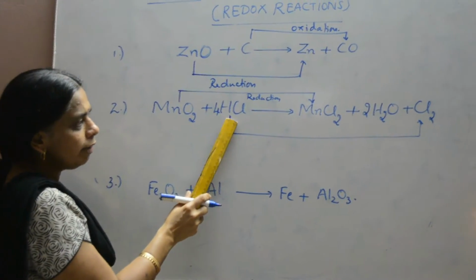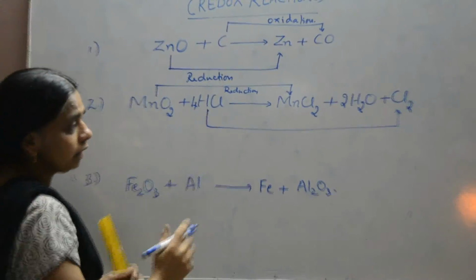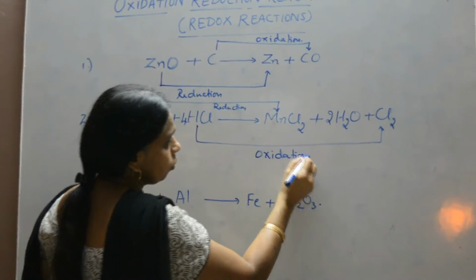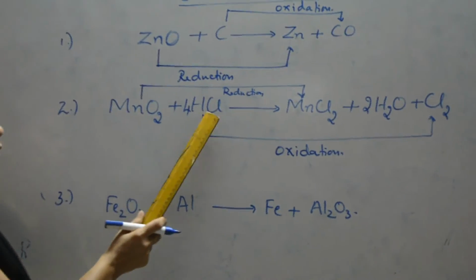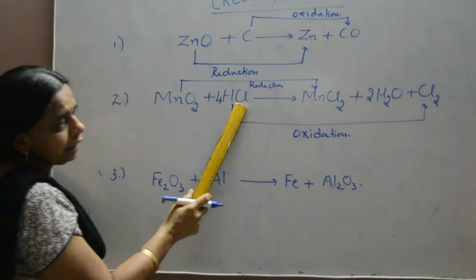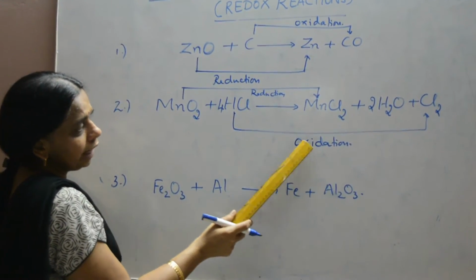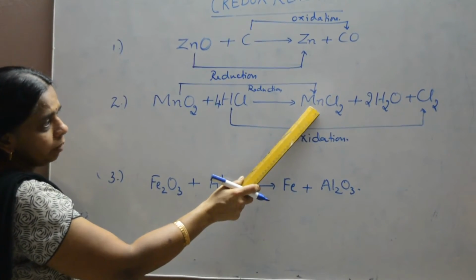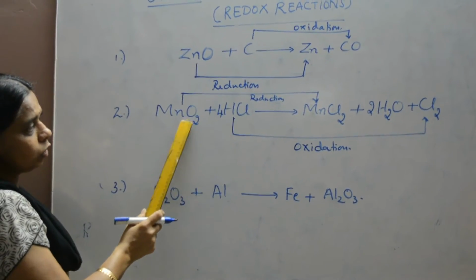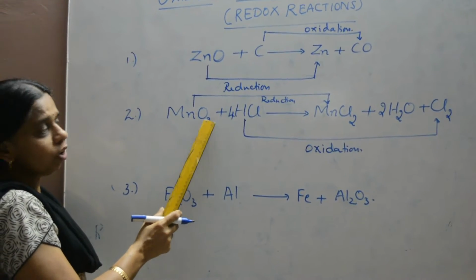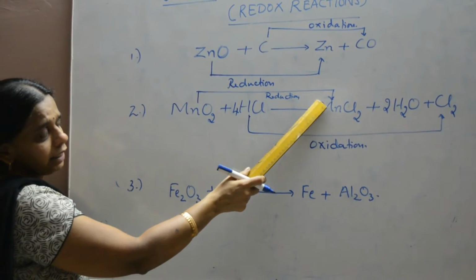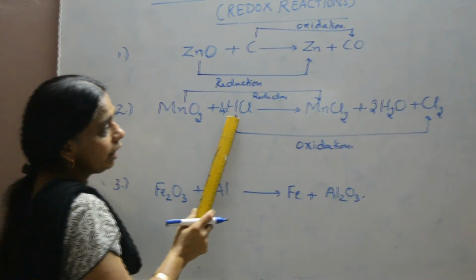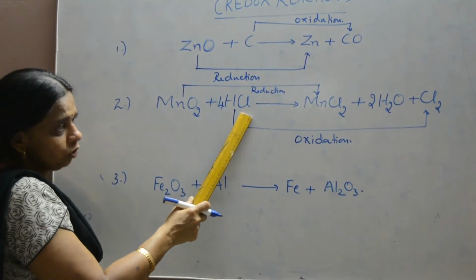Remember, removal of hydrogen is called an oxidation. So hydrogen chloride is oxidized to chlorine because hydrogen is removed, and MnO2 is reduced to MnCl2. So in this reaction, MnO2 acts as an oxidizing agent because it gets reduced, and HCl is oxidized, so HCl is a reducing agent.